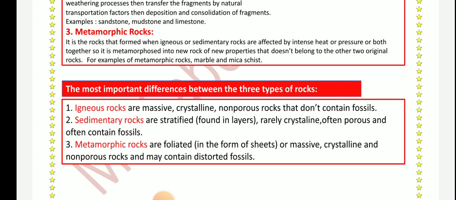Sedimentary rocks are stratified and sometimes have fossils. But the difference between sedimentary rock and metamorphic rock is that metamorphic rock sometimes has distorted fossils, distorted by the effect of pressure or temperature.